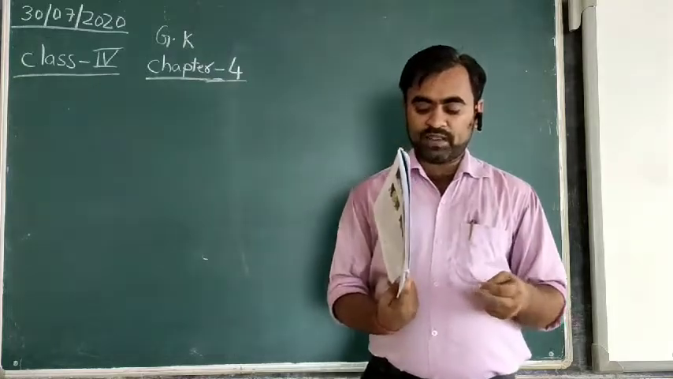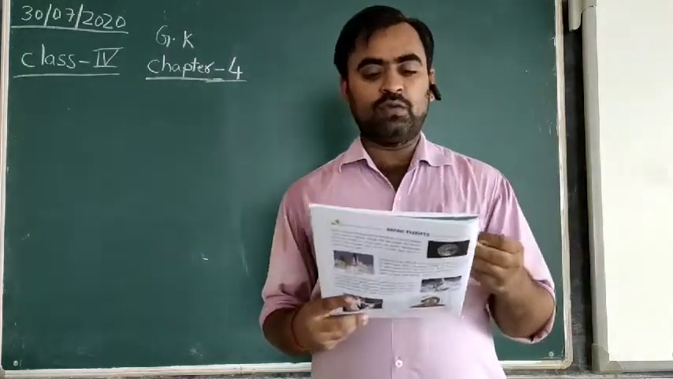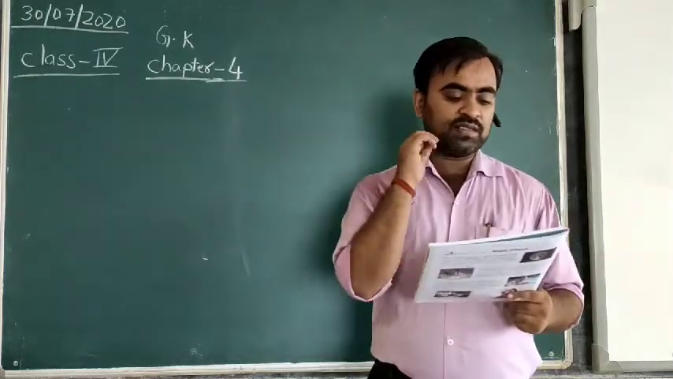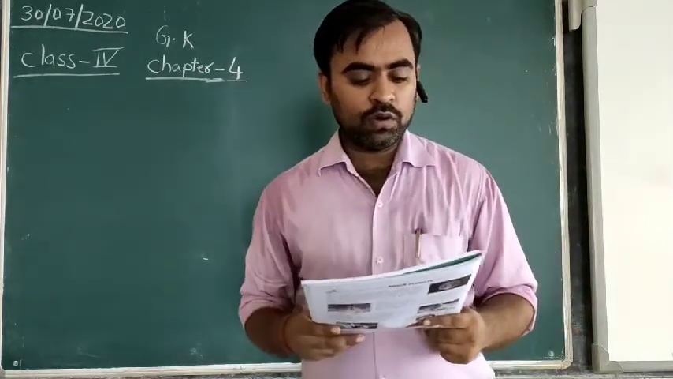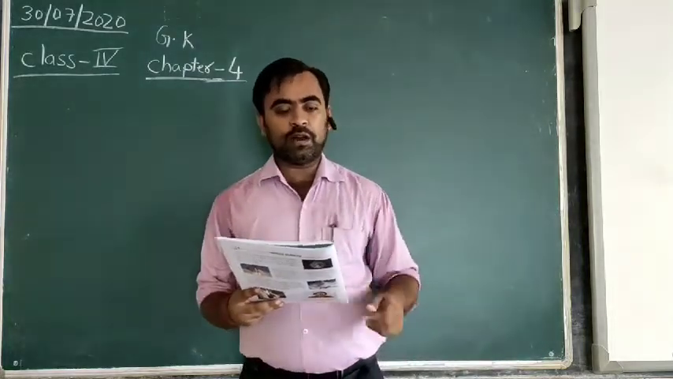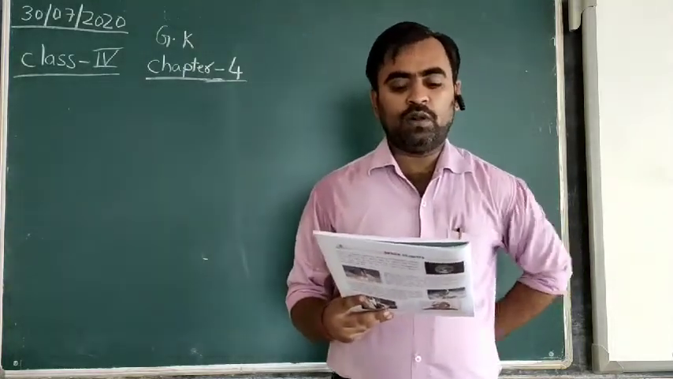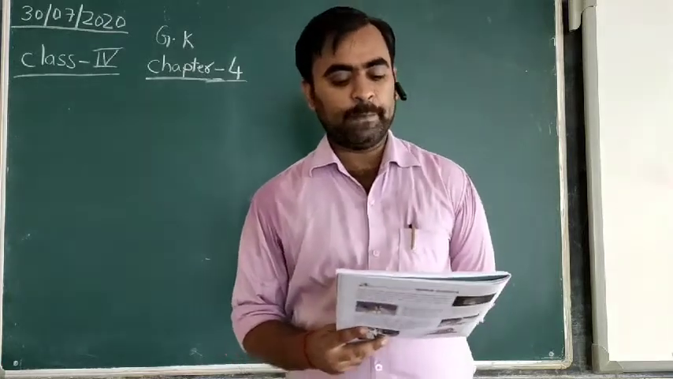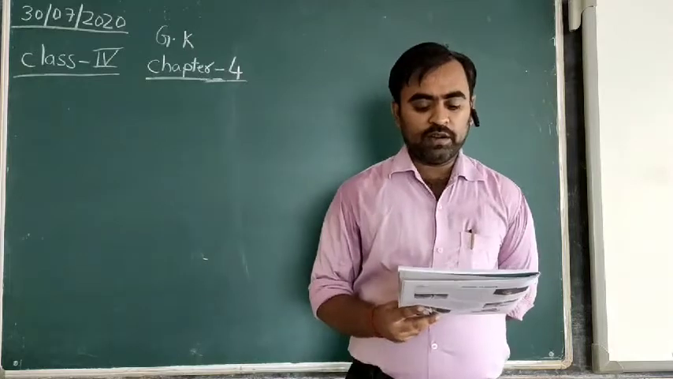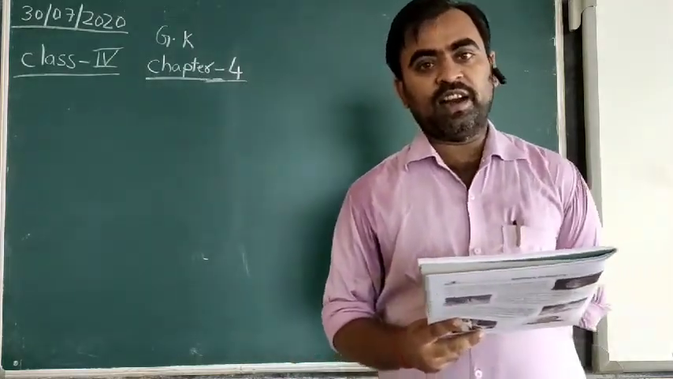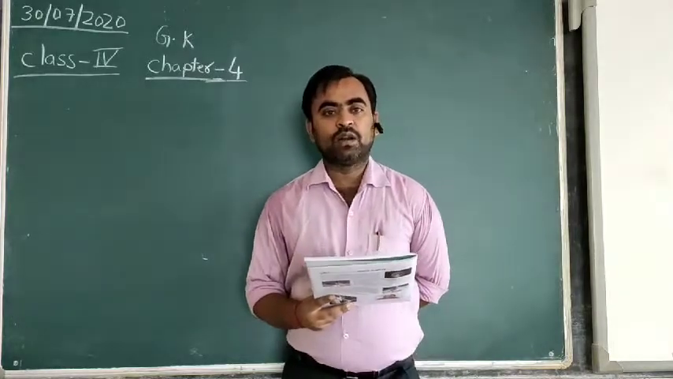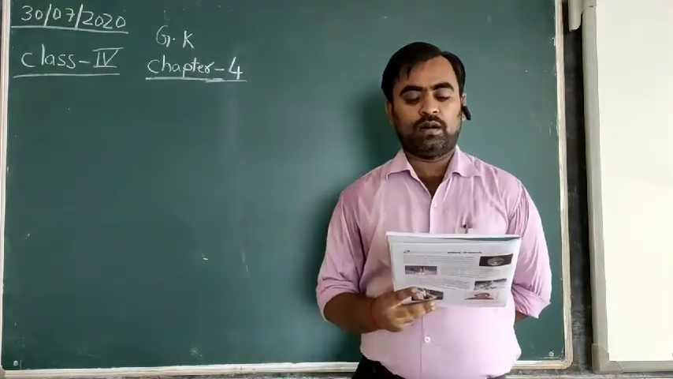The other spacemen, other than Yuri Gagarin, who achieved some of the important milestones in space are Neil Armstrong, the first man to land on the moon in the year 1969. Rakesh Sharma was the first Indian to go into space in the year 1985.